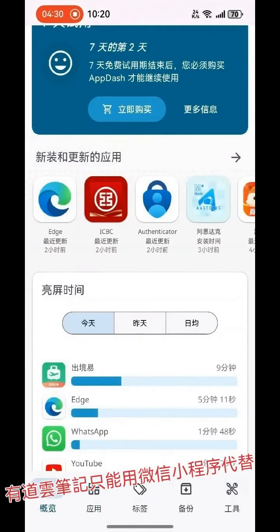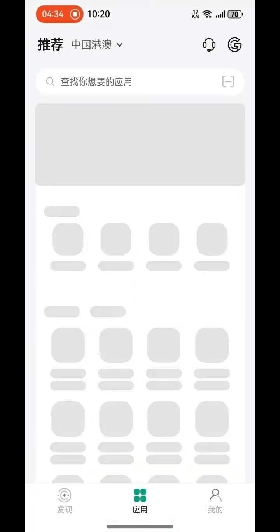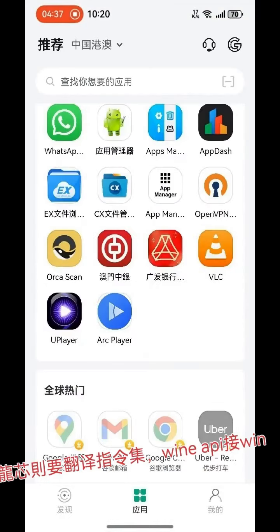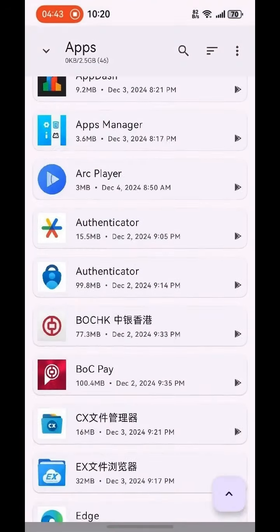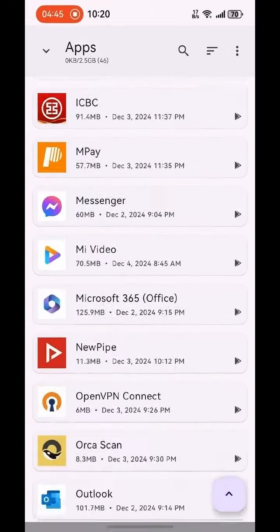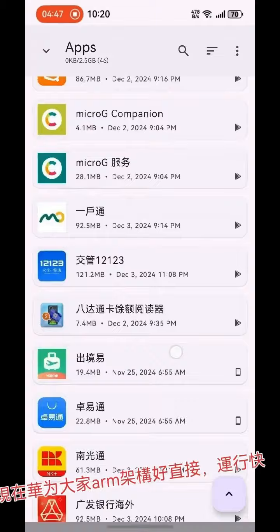But some still cannot run. They also have a blacklist. But mostly more apps can be run on the Zhuoyitong. The app APK can be installed there, but 出景易 cannot. Okay.